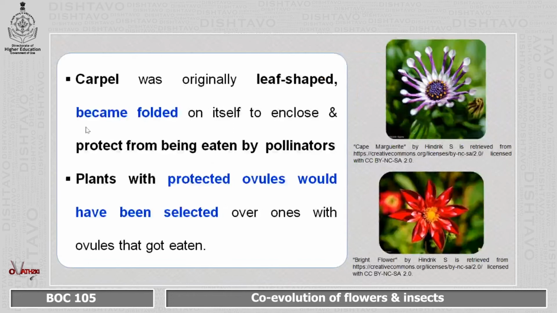Then also there was a modification of the carpel. Initially the carpel was leaf shaped, but as they switched from wind pollination to insect pollination, the carpel became folded and enclosed so that it could be protected from being eaten by the pollinators. So over time, plants with protected ovules got selected, over the ones which got eaten by the pollinators.